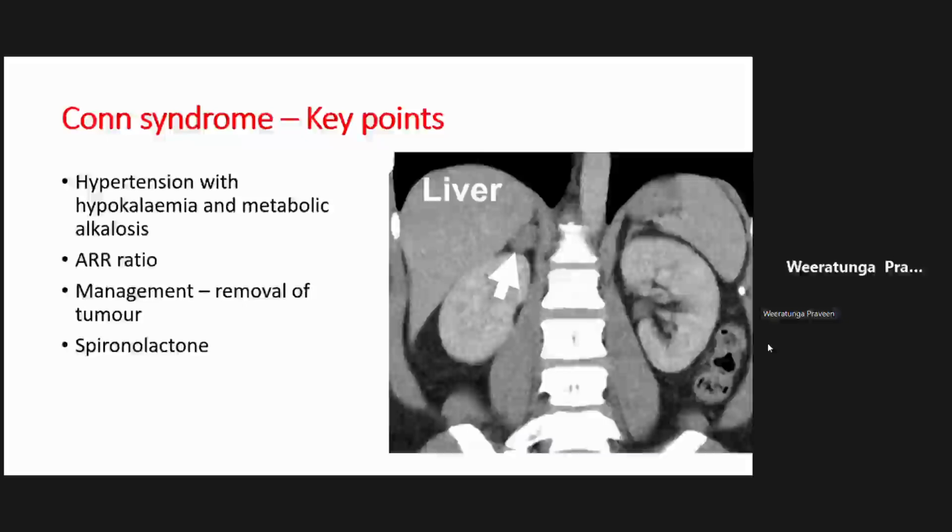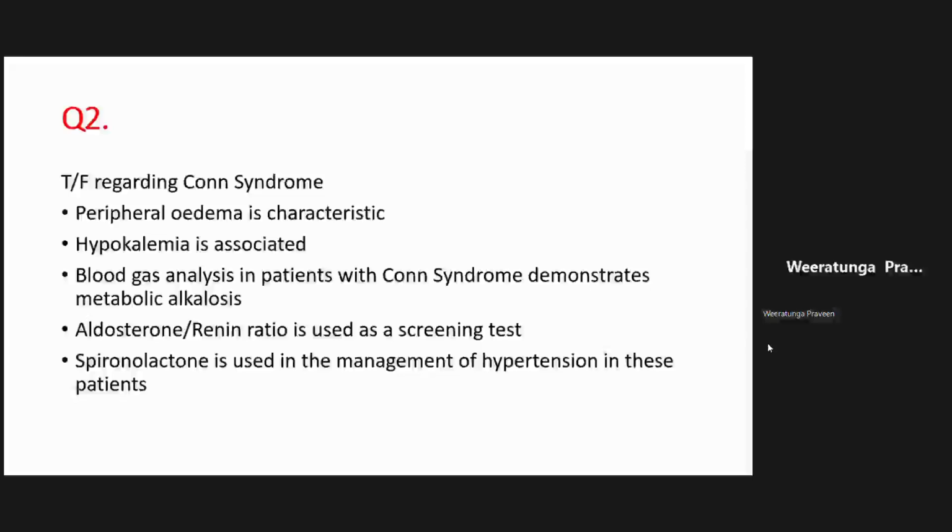Always measure the aldosterone with the renin because they are very closely linked. So you always measure them together. There is no point in just measuring the aldosterone. In Conn syndrome, there will be an increased aldosterone-renin ratio. So it's a useful screening test.